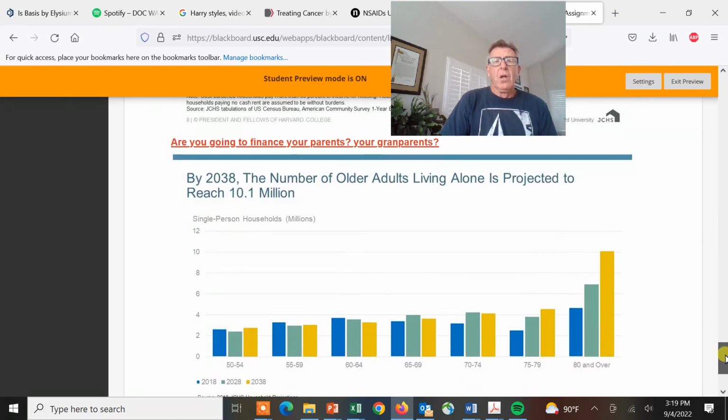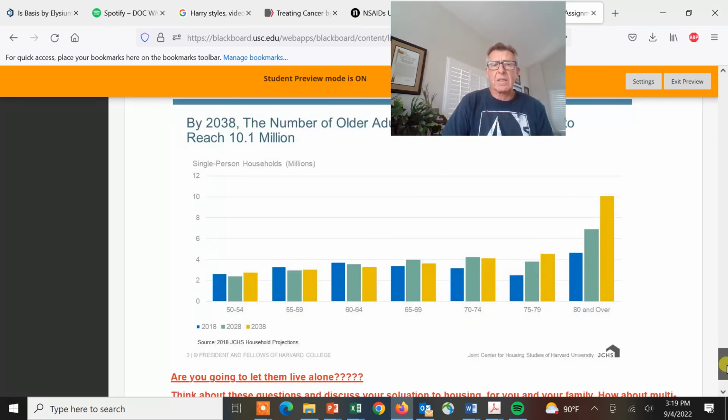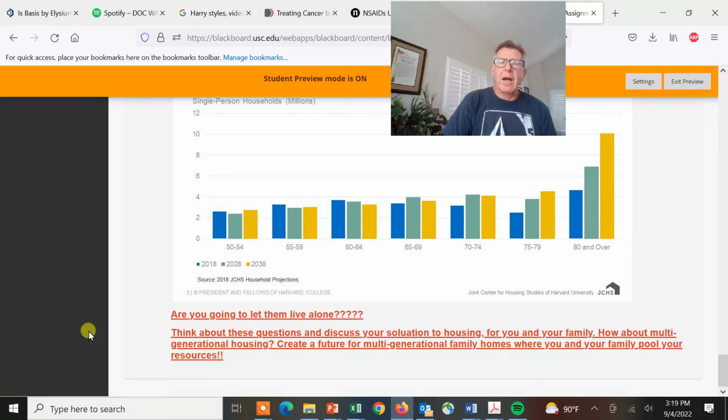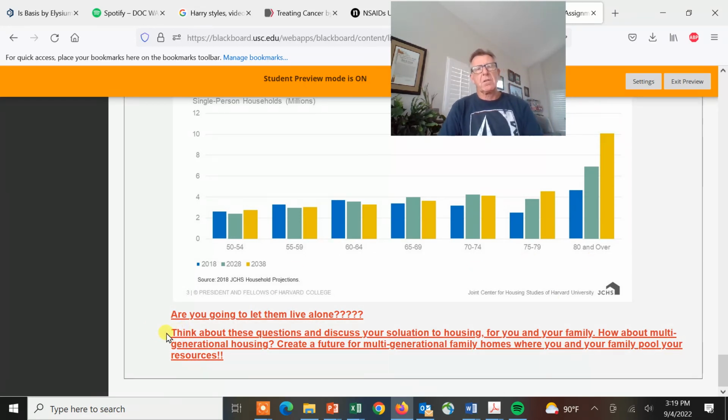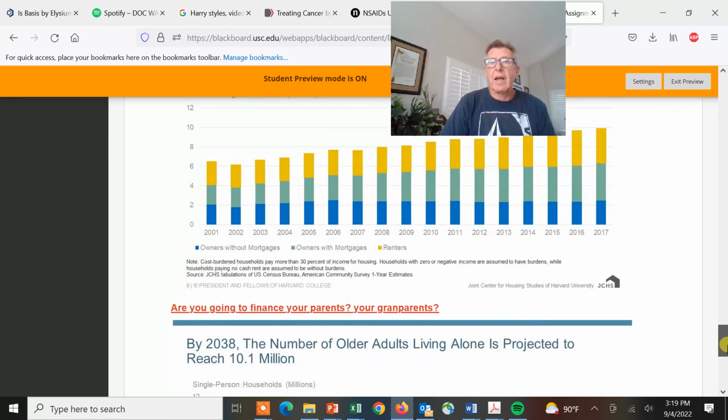We're looking at a projection by the year 2038. The number of older adults living alone is projected to dramatically increase, so we're going to have this huge housing issue for them. So considering everything we talked about in this lecture, we just want you to think about your solution to housing and housing issues, and how you're going to fix that.